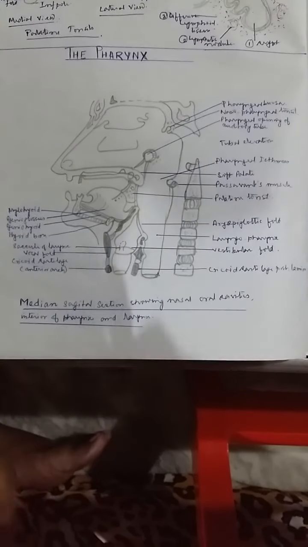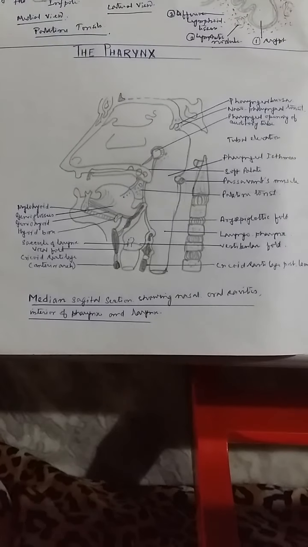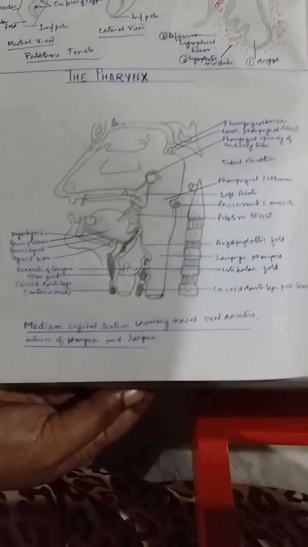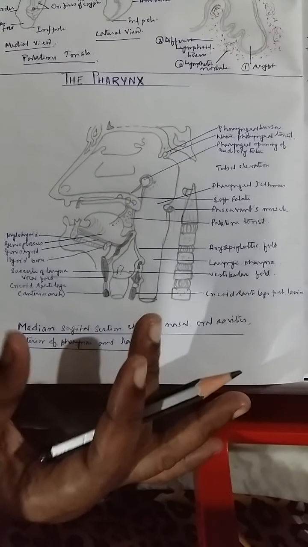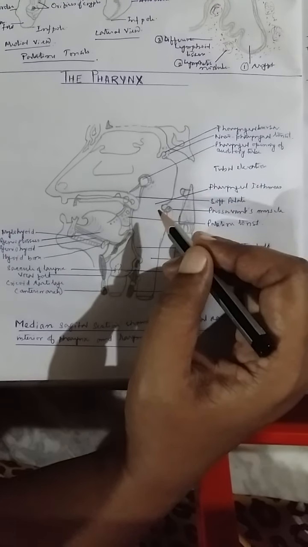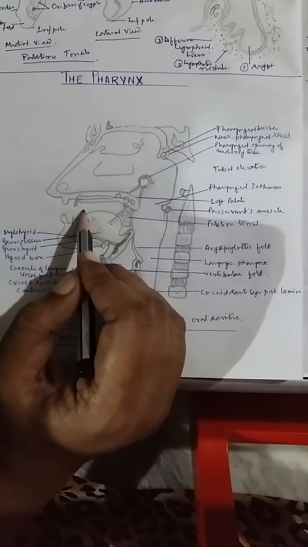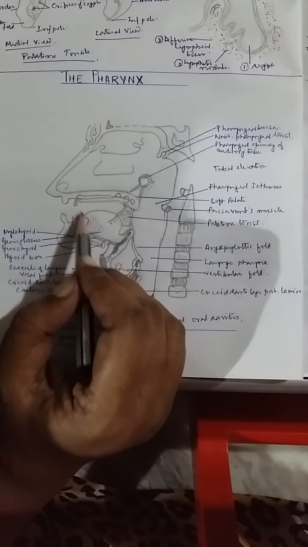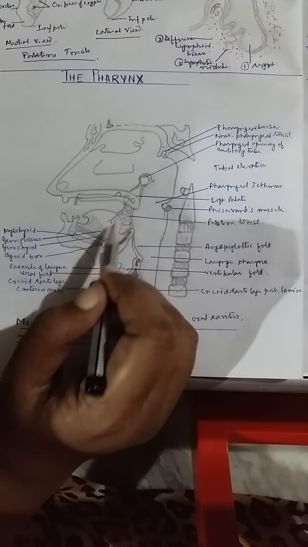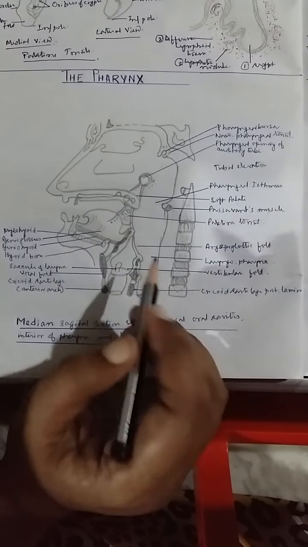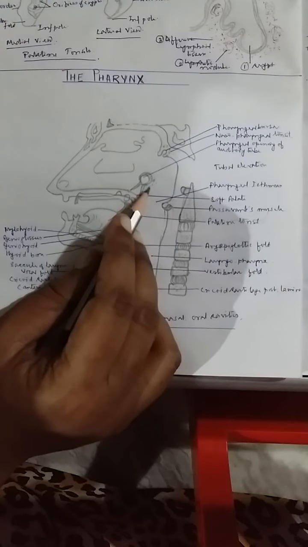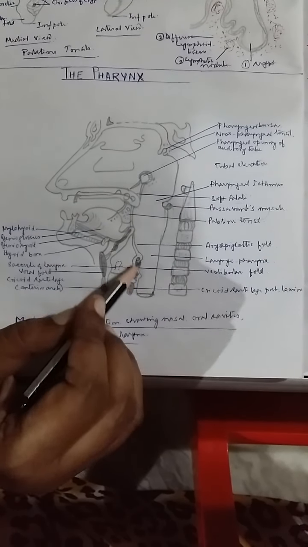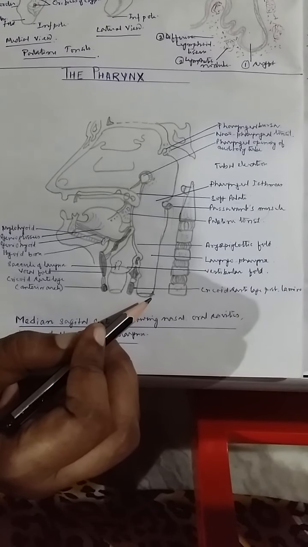Let us discuss a very important topic, that is the mechanism of deglutition, which is a highly complicated neuromuscular work, and it occurs in three phases. The first phase is the oral or buccal stage, where this happens within the mouth cavity. The second phase is the pharyngeal phase, where it occurs in the pharynx, and the third stage is the esophageal stage.